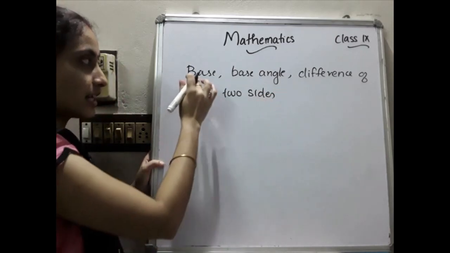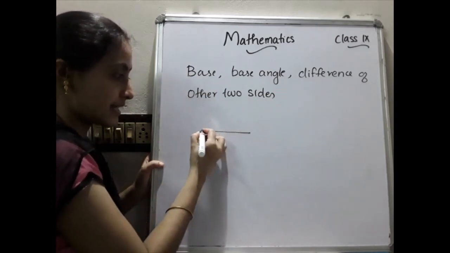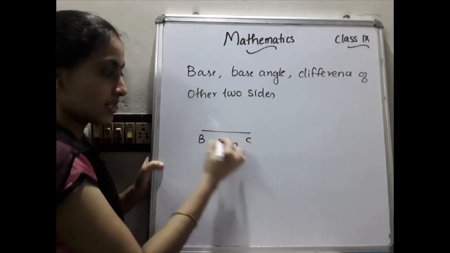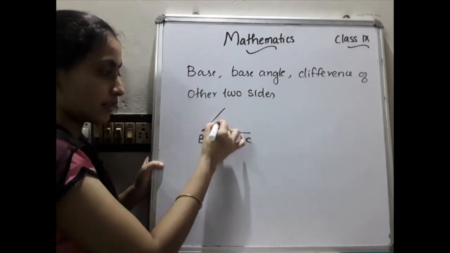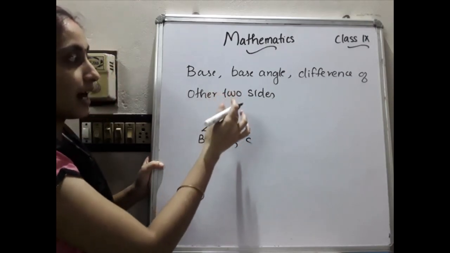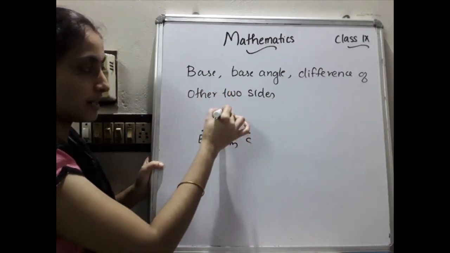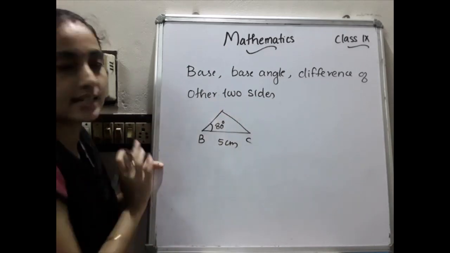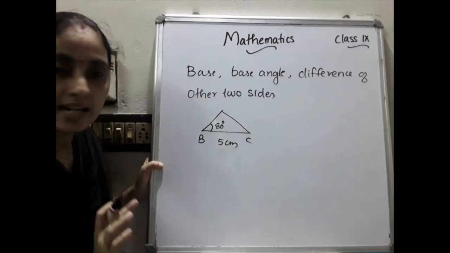Okay, so that is the base angle. For example, the base BC is given as 5 centimeter and the base angle may be 80 degree. And the difference between the other two sides is given. Then how will you construct the triangle?